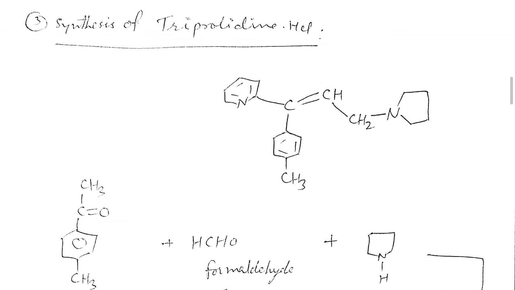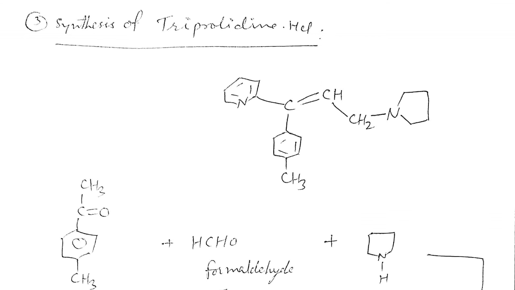Now, dear students, we are discussing the third synthesis, of triprolidine hydrochloride. As you know, triprolidine has three rings on a propene nucleus, the propene ring, meaning a carbon double bond CH, CH2.